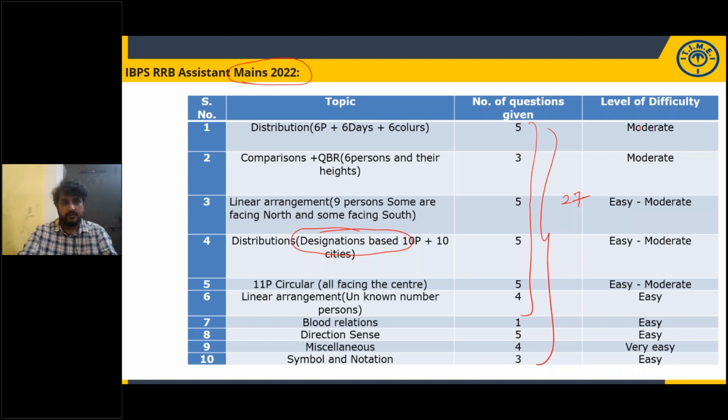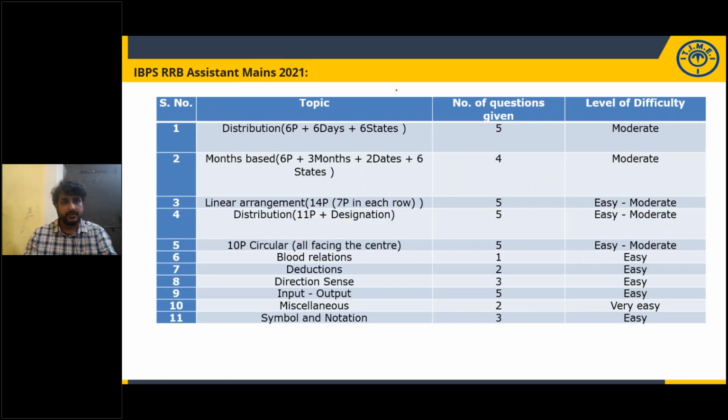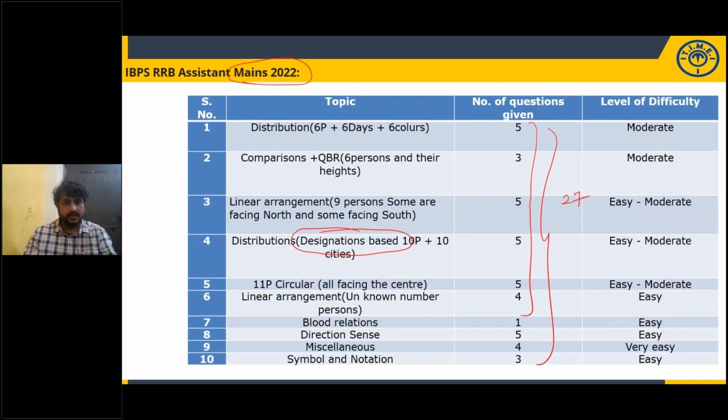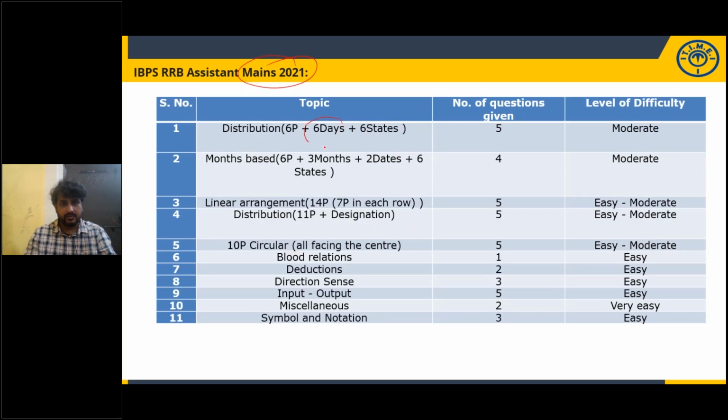Now, take a screenshot of mains 2021 too. Look at here also it is given with the days in 2022. In 2021 also they are given with the days and months based. 6 persons given 3 months and 2 dates and one variable is given with the states. 2 row arrangement is given. Distribution.